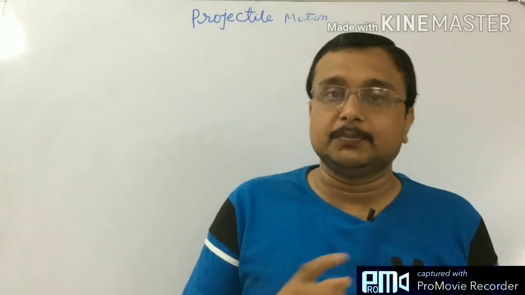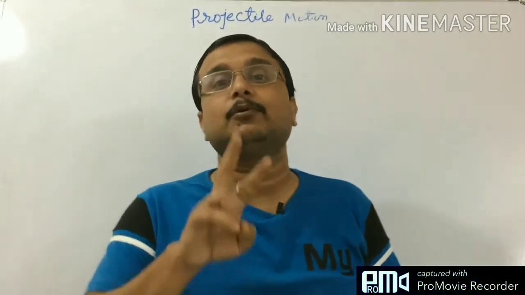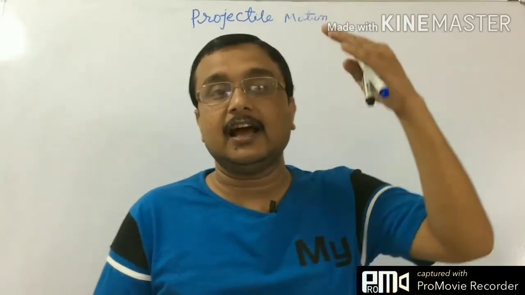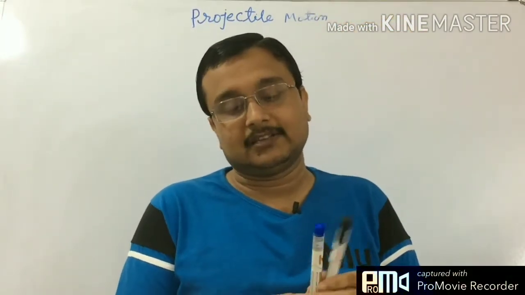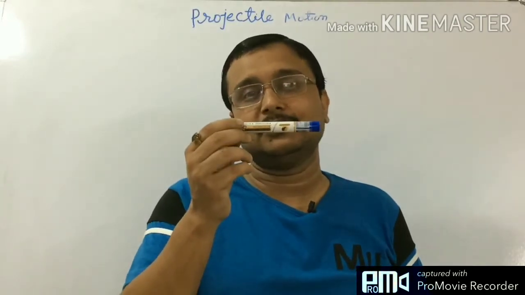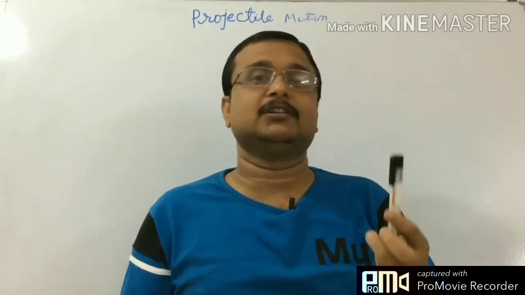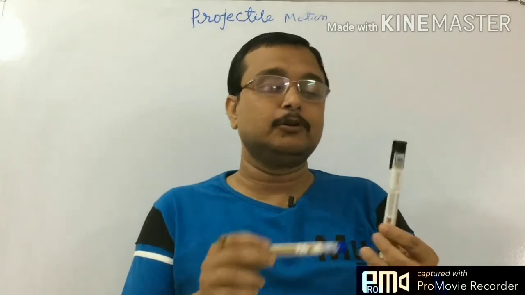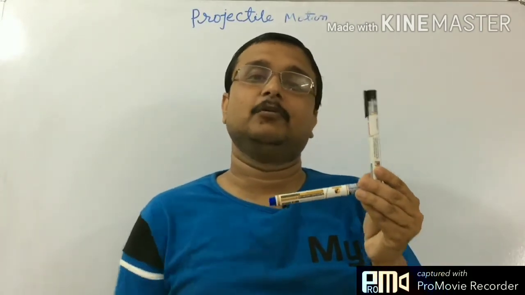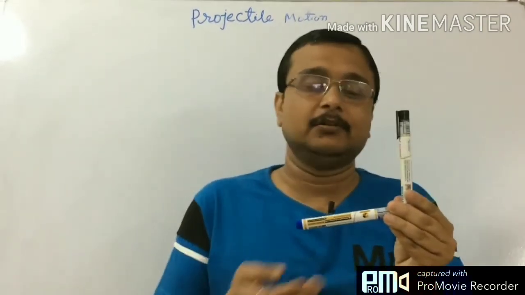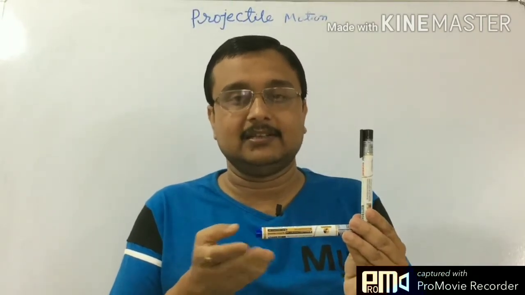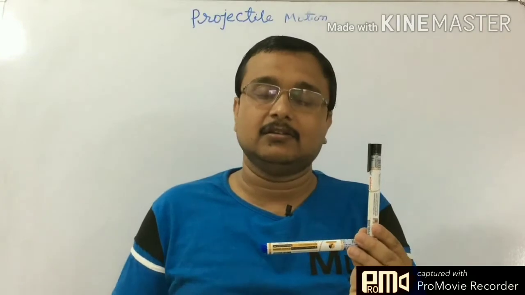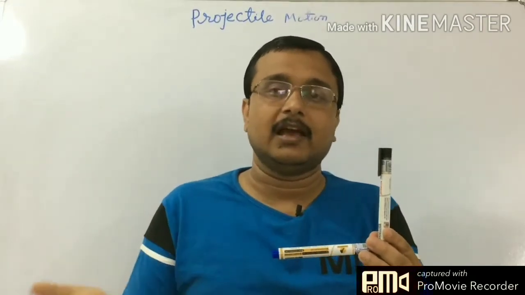To serve these purposes, we have to take two axes. They are mutually perpendicular to each other. For a straight line we always consider a single axis. Now for two-dimensional motion, we have two axes perpendicular to each other. That is the very good example of the Cartesian coordinates that you learned. One we call the x-axis and another will be the y-axis or z-axis, any combination of x, y and z.